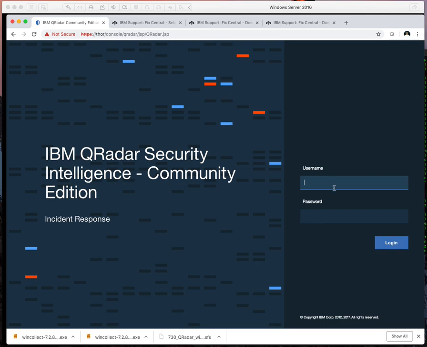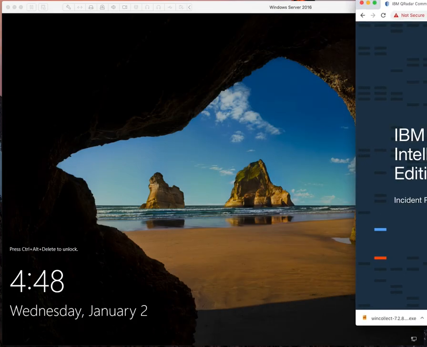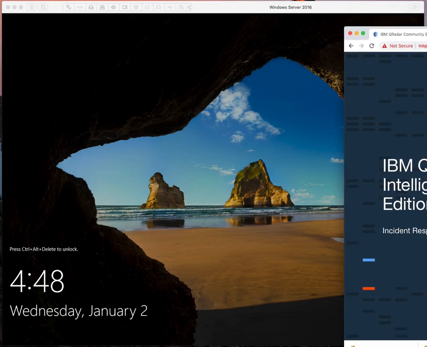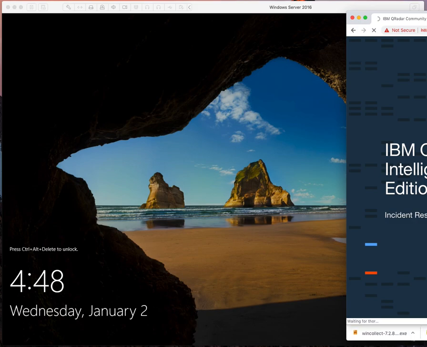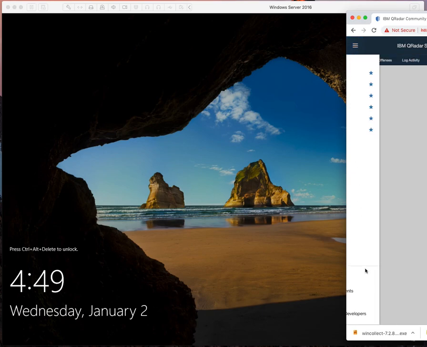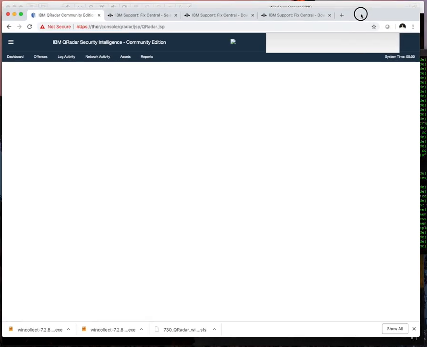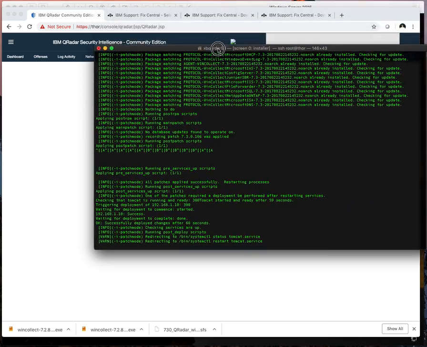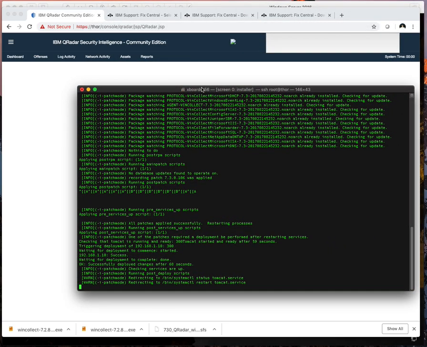Oh, it logged me out. I want to pull this to the side to log in. Looks like it might be messing up because I'm in the middle of the deploy trying to log in. We'll let that finish.